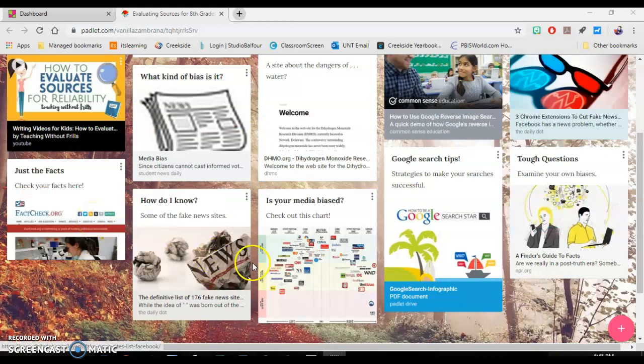Next to that, there is a link to an article that has a list of news websites that have been proven to publish fake news. It can be used to double check that your source has not been previously found to be publishing incorrect information. Up here, there's a link to an article about media bias.